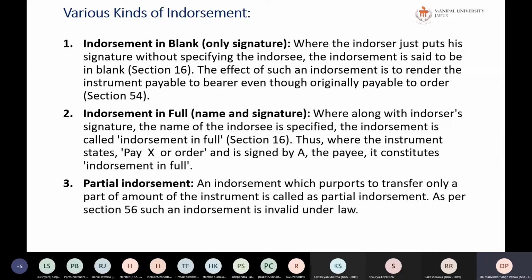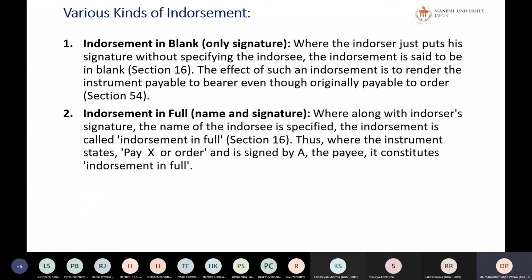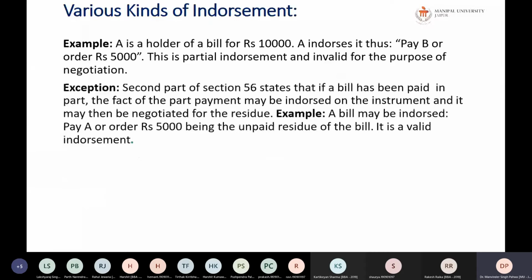Normally partial endorsement is not valid now, but this endorsement actually entitles the other person to take only a part of that particular instrument. For example, if the instrument is written for 10,000 and A endorses it to B saying pay B or order rupees 5,000, this is a partial endorsement, but it is not valid these days.